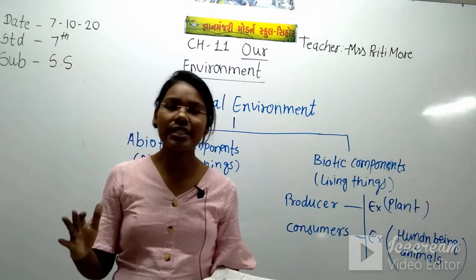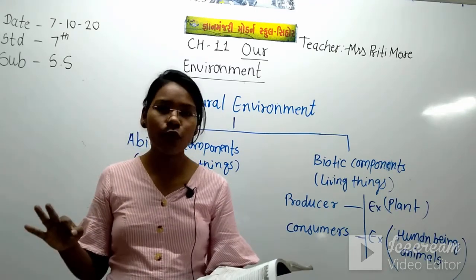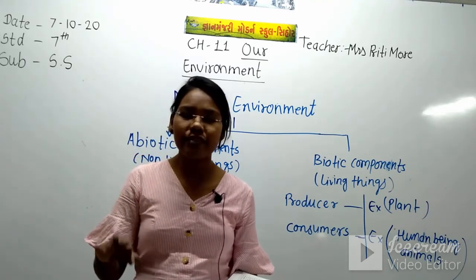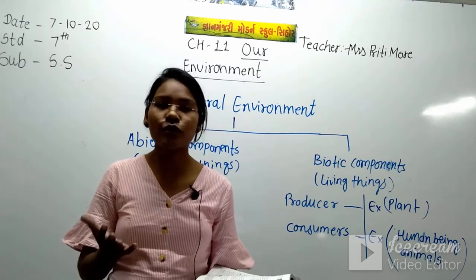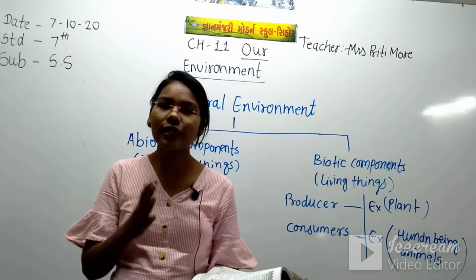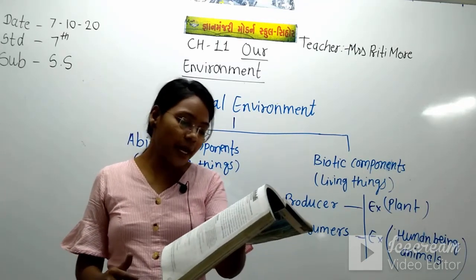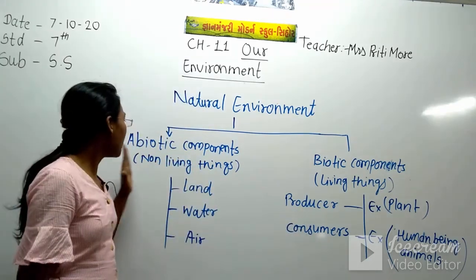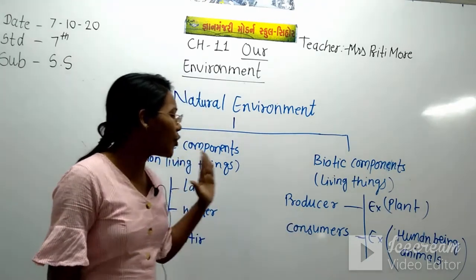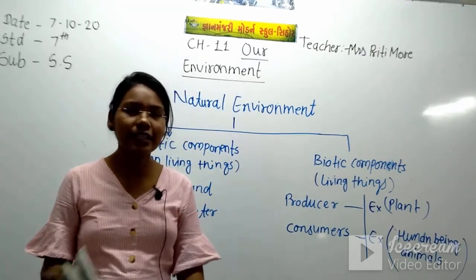All the places have their different atmosphere, their different environment, and people's lifestyle, their food, their habits, their dressing sense are also according to that different environment. And next we have seen abiotic and biotic. What comes in the abiotic components and what comes in the biotic components, we have seen this in detail.